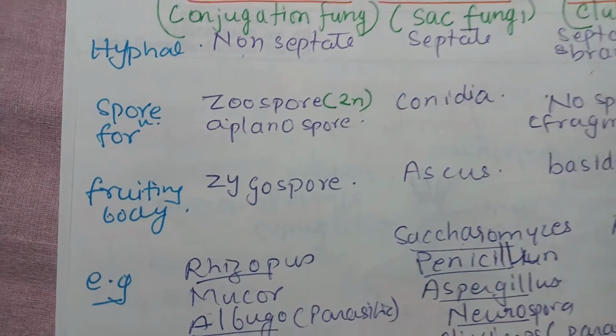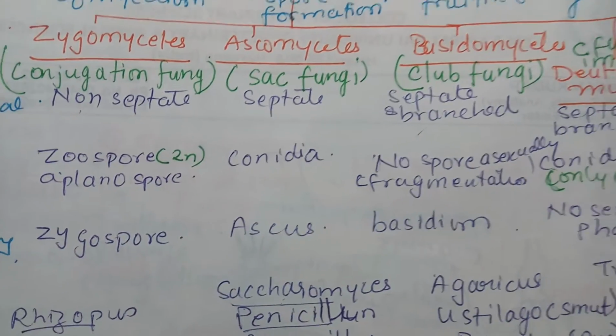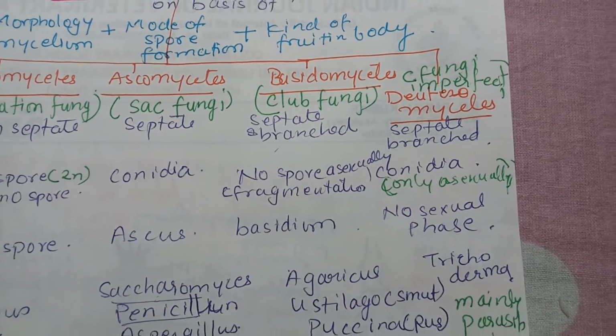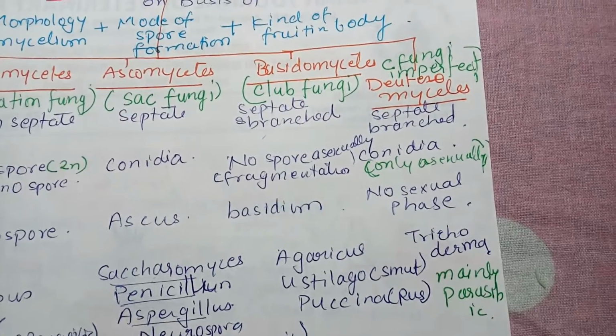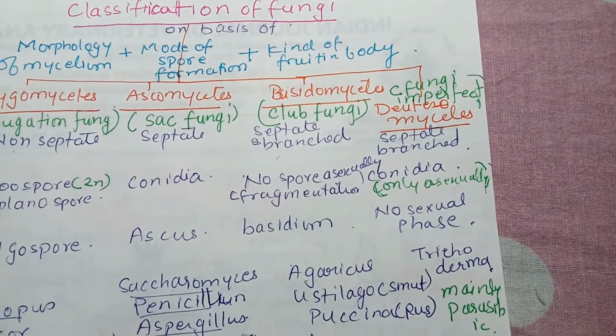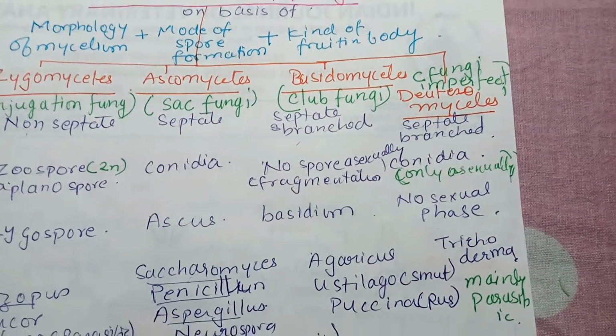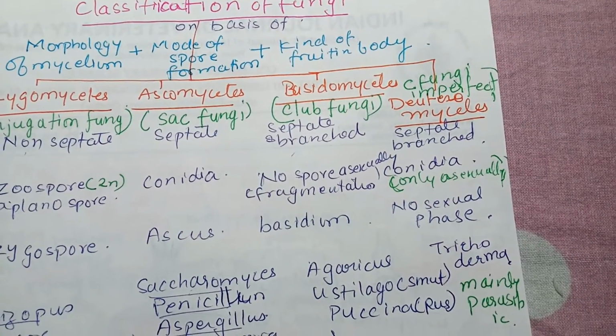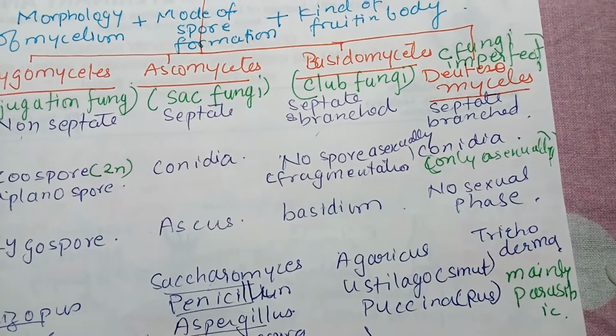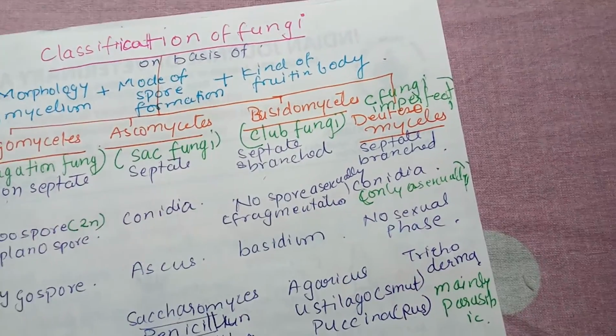The fruiting body is called zygospore here. Over here it is called ascus, basidium, and in Deuteromycetes there is no formation of a sexual phase, so there are no fruiting bodies.